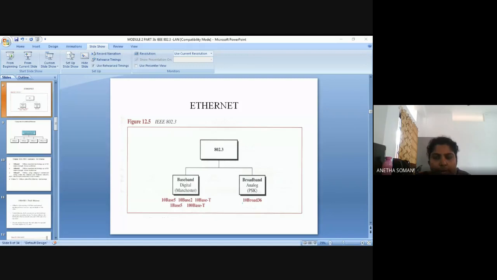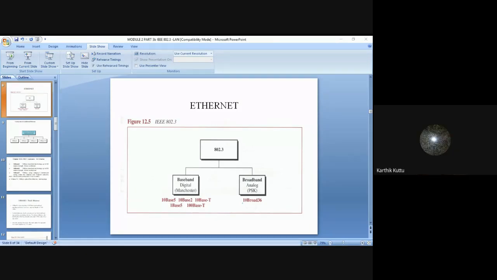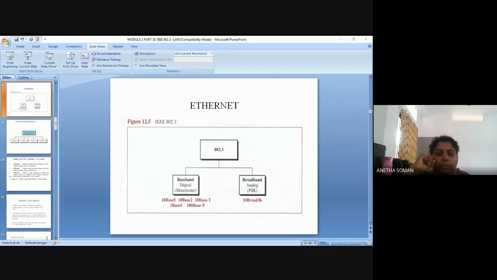Who has framed the standard for the first three architectures? Which standard is it based on?